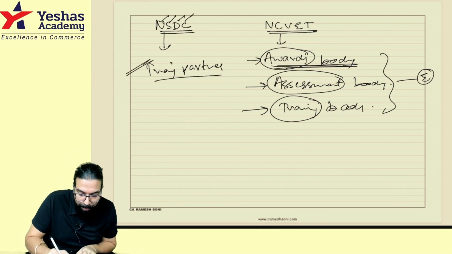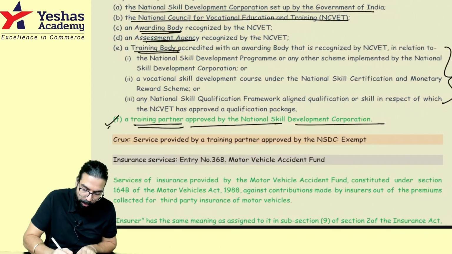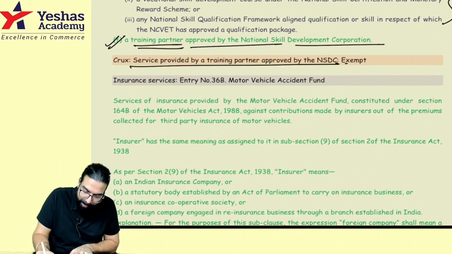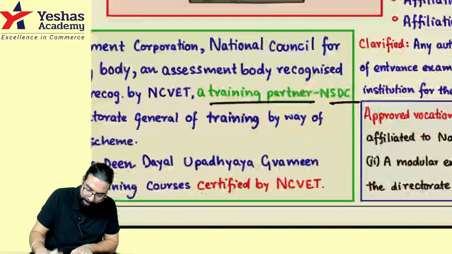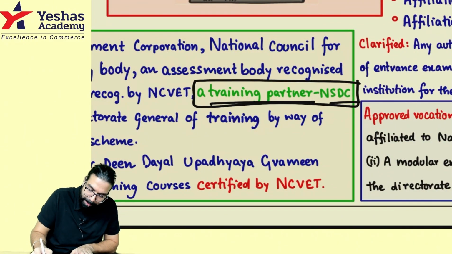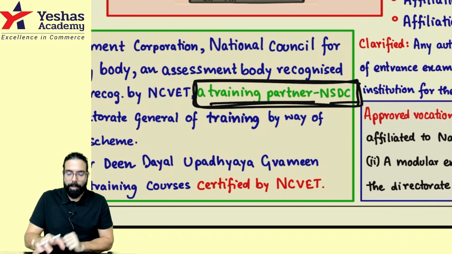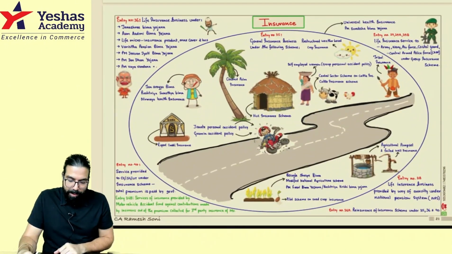So being a training partner under the NHDC, my service also will be exempt. That's all they have told. A training partner who is approved under the NHDC, his services are also exempted, and this is the amendment over here. That's all. Done, sir. This point is clear.